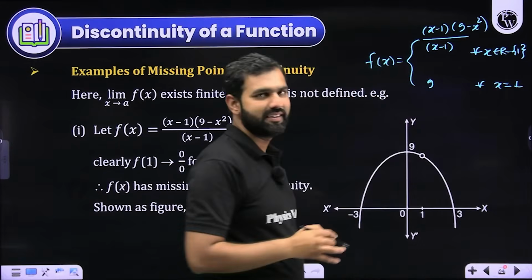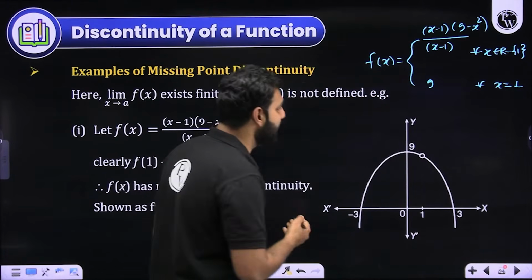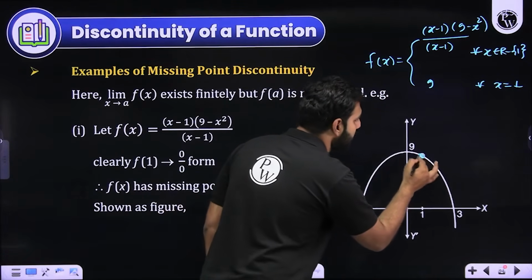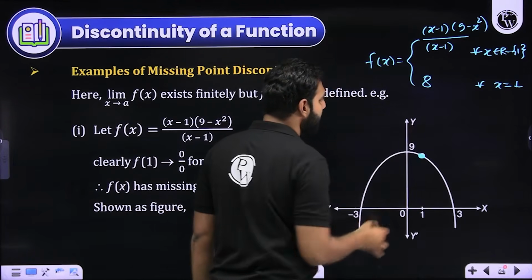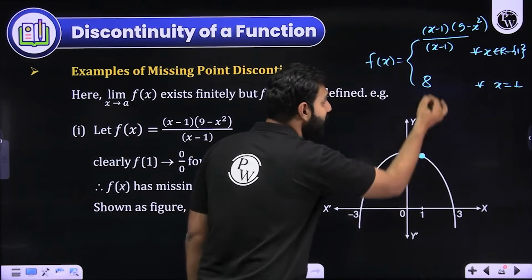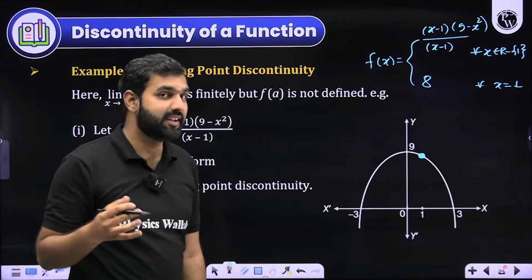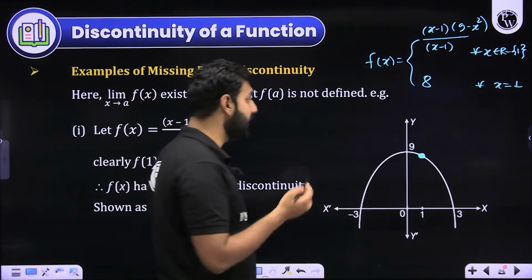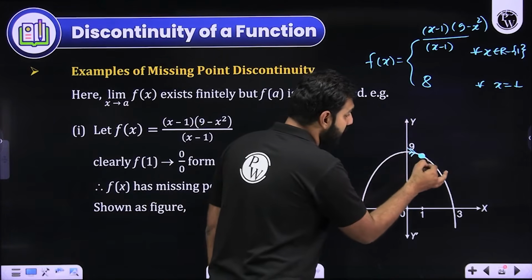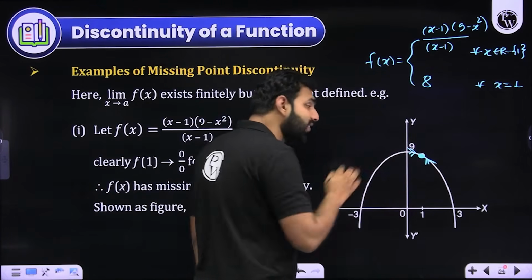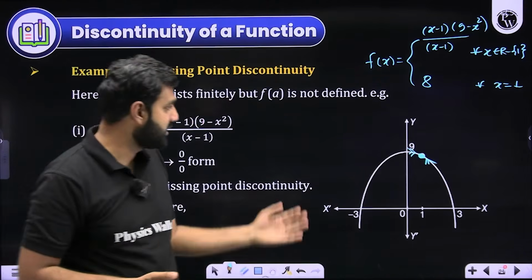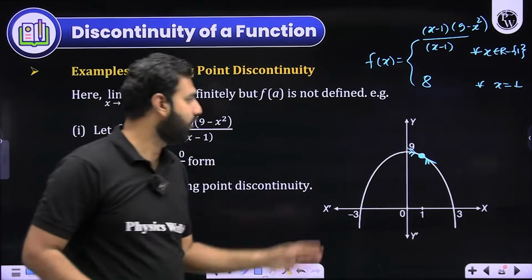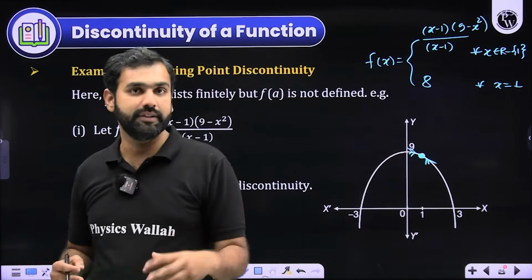So now what I have done is I have redefined the function. So when x is 1, it is becoming, sorry, not 9, it is becoming 8. So at this point 8, I have defined it. So previously it did not exist there, but now it exists. And at 1, it is approaching 8, and at 1, it is defined as 8. So the LHL, RHL, and the value of the function at 1, all three are same. And if all three are same, I'll say that the function is continuous.